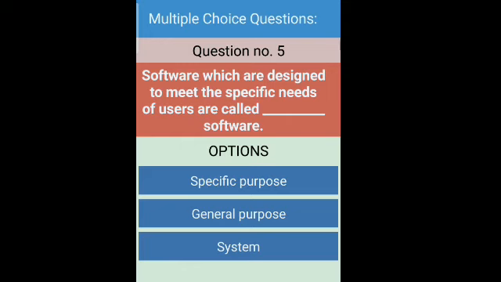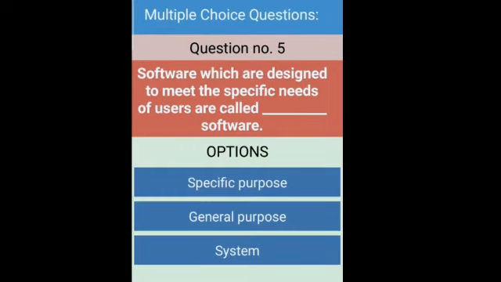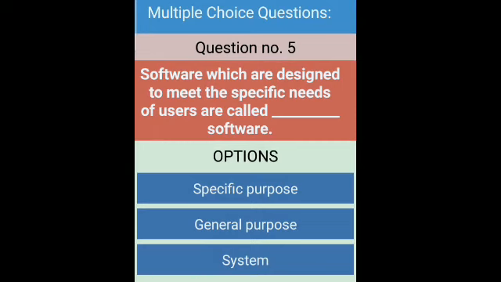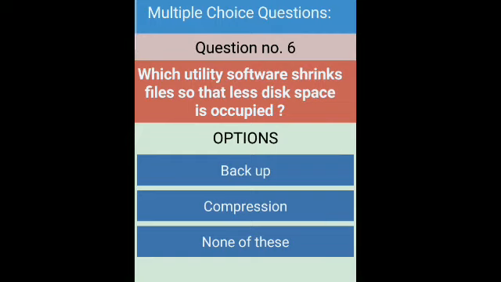Specific needs means specific purpose application software. So the right answer is specific purpose software. Right. Answer. Now the question number 6 is, which utility software shrinks files so that less disk space is occupied? As you know, we are going to shrink, we are going to reduce the size of files. So compression software do this. So the right answer is compression.